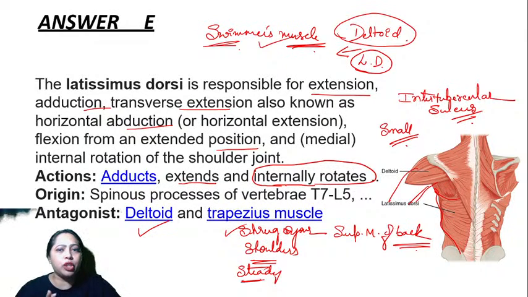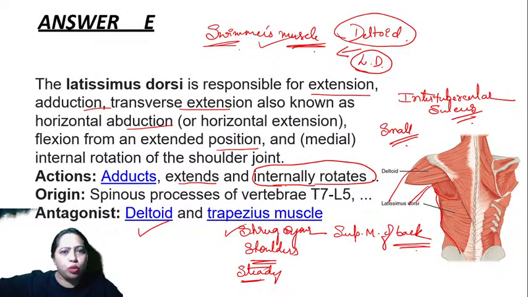So when do you do abduction? When you want to throw a ball at somebody, you do abduction, right? So swimmer's muscle, how do you interpret this? It's swimmer's muscle, deltoid action, and latissimus dorsi action. Deltoid will do abduction, and once you pull your arm away, you have to bring it closer also. So that action is done by latissimus dorsi. Hence, it is also known as swimmer's muscle.